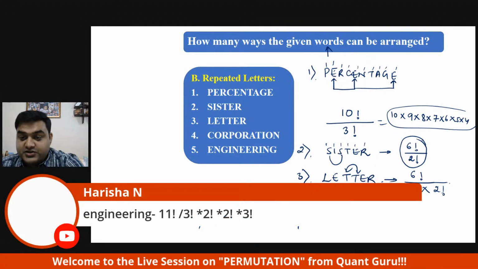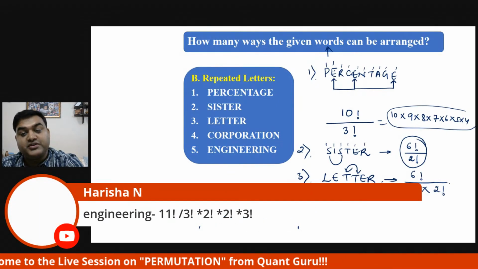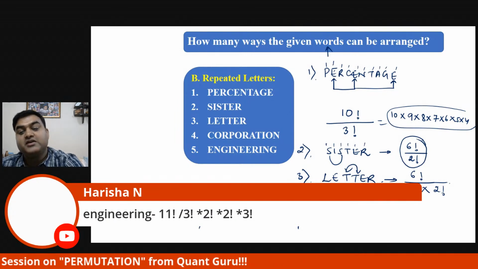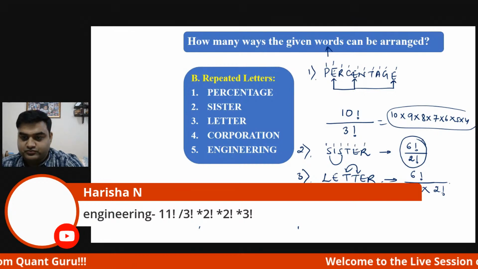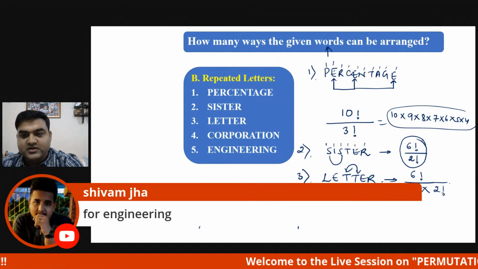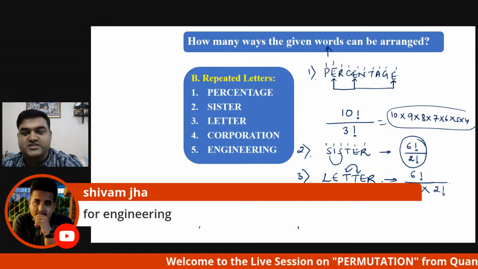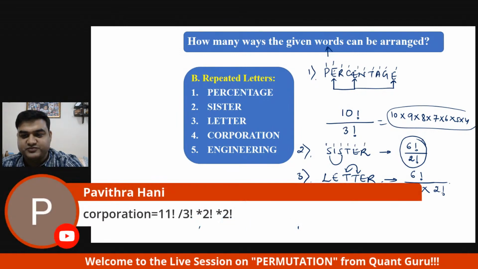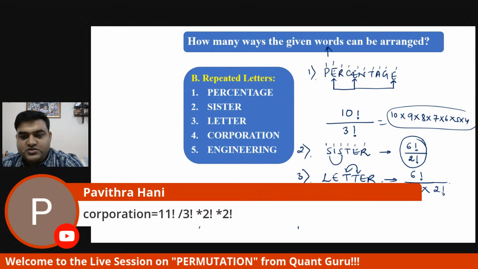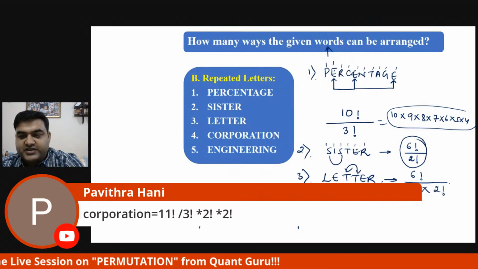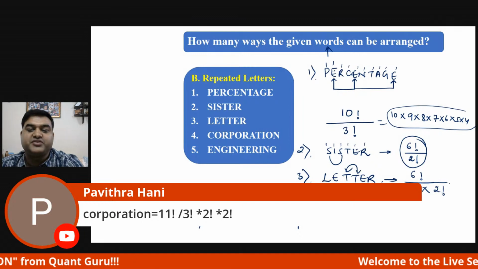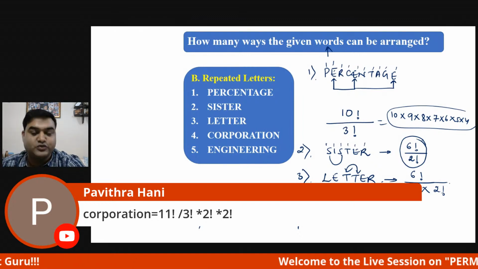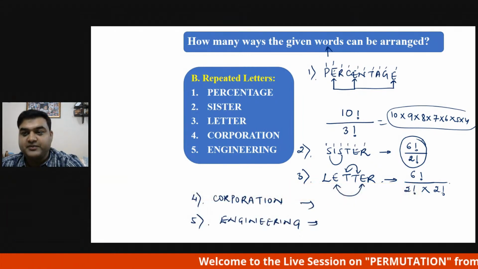Harisha has got, wonderful, 11 factorial divided by 3, 2, 2, 3 factorials. Yes, Shivam, I understood. For engineering you were talking. Good, good, good. Wonderful. So Harisha, okay. Pavitra is telling that for corporation it is 11 factorial divided by 3 factorial into 2 factorial into 2 factorial. Wonderful, Pavitra. Well done.